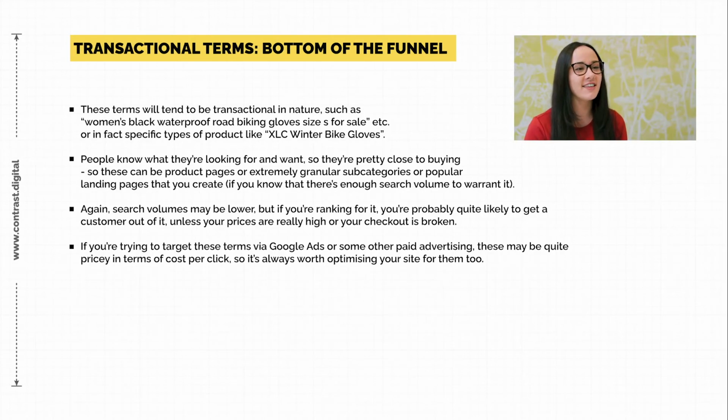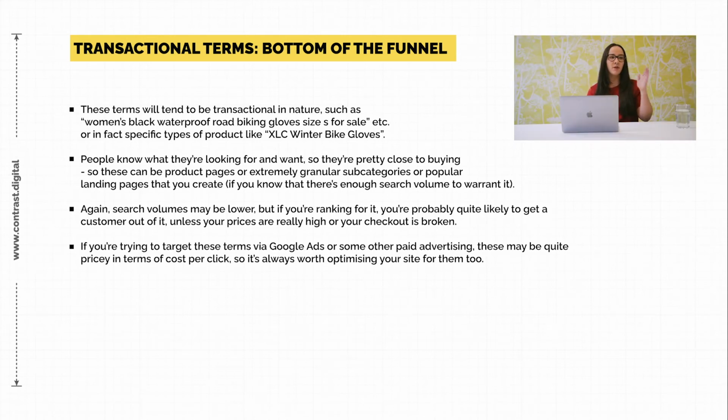Now we want to look at the bottom of the funnel terms. These are basically your transactional terms. These are for people who think, I know what I want to buy, I just want to find a shop where it's reasonably cheap and I can get it very easily. So essentially, say, for example, a specific brand of winter biking glove. If someone searches for that, you rank for it. You obviously want to have pages that are optimized for that specific term. You rank for it, they land on your website. All you need to do at that point is make sure that your page actually works